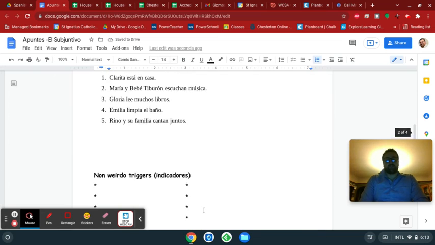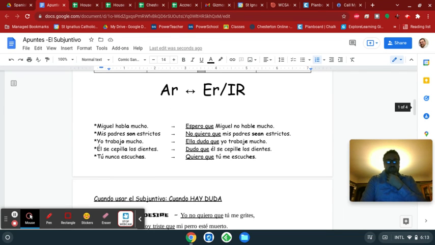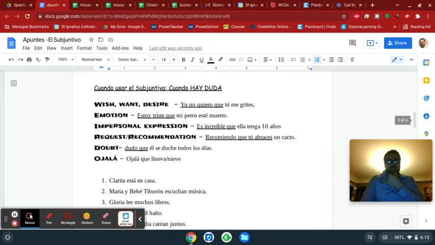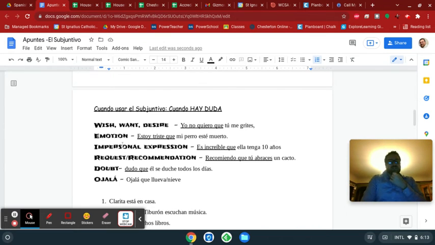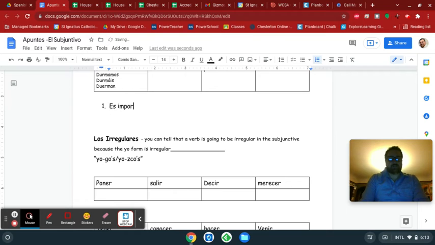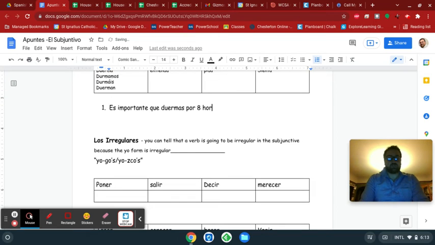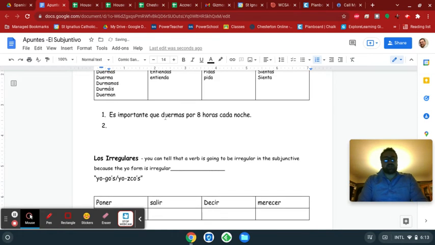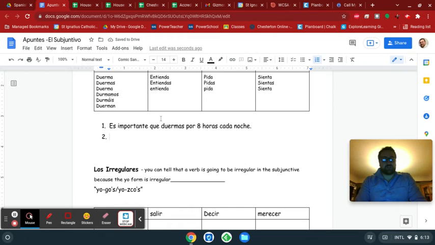So let's use a couple of these in sentences. Let's think back to what might trigger us to have to use the subjunctive. What might be a subjunctive trigger? Should we wish that somebody do one of those things? Is it important that? So here's what we'll do for our first one. Es importante que duermas por 8 horas cada noche. Es importante que duermas por 8 horas cada noche.